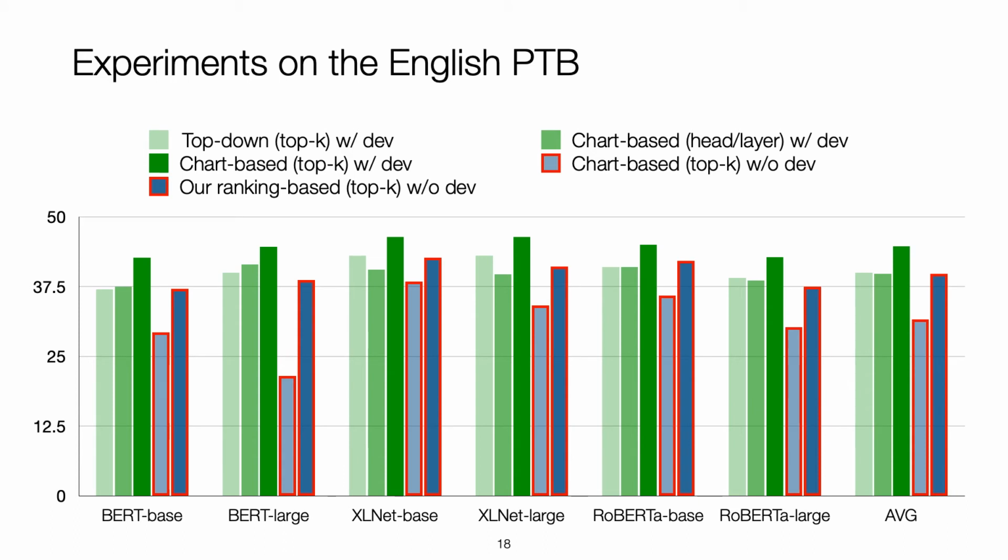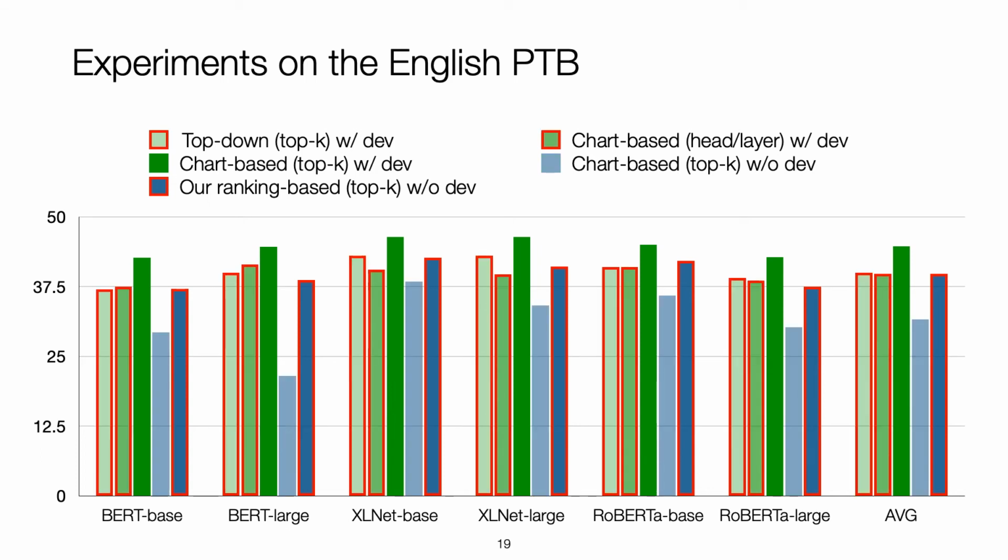We first look at the last 2 columns in each group to compare the chart-based parser and our ranking-based parser using top K ensemble without annotated development set. In this setting, our method outperforms the chart-based parser by a large margin. If an annotated development set is available for previous methods, our method can match a top-down parser with top K ensemble and chart-based parser with the best single head or layer ensemble.